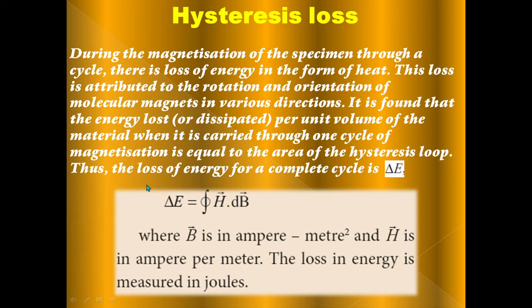Thus, the loss of energy for a complete cycle is ΔE. This formula is very important for the hysteresis loss. ΔE is equal to the line integral of H vector dot dB vector. H means magnetizing field, dB means magnetic induction. B is in ampere per meter squared, H is in ampere per meter. The loss of energy is measured in joules.